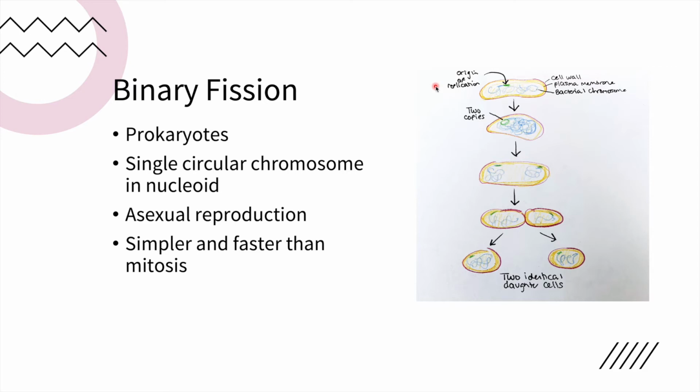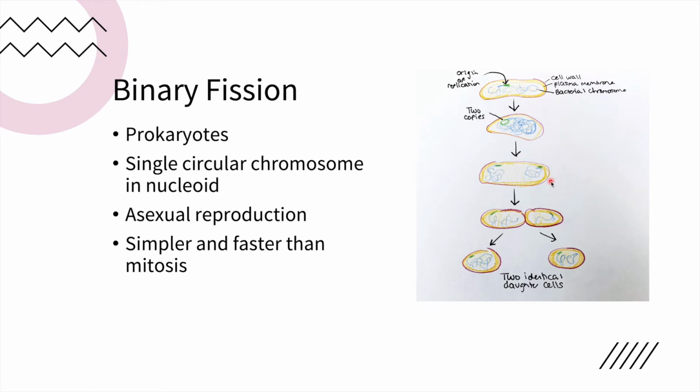The process of binary fission begins at the origin of replication, where the bacterial chromosome begins to replicate. Then the chromosome replicates, producing two copies of the origin of replication. The two copies of the origin of replication then move to opposite ends of the cell, using actin-like proteins.